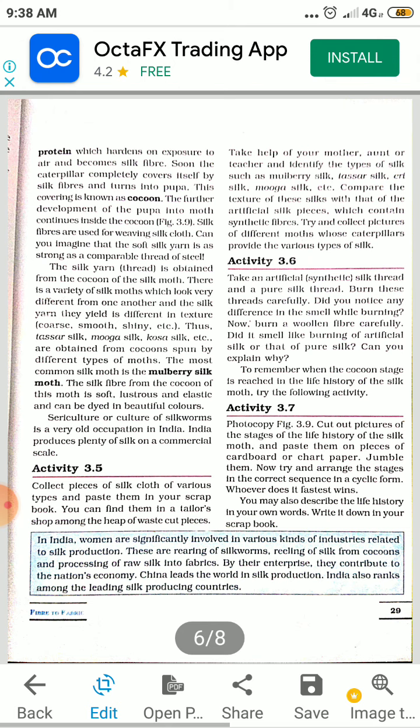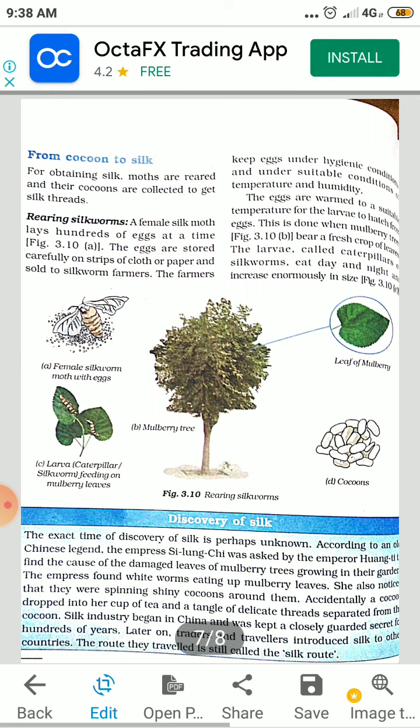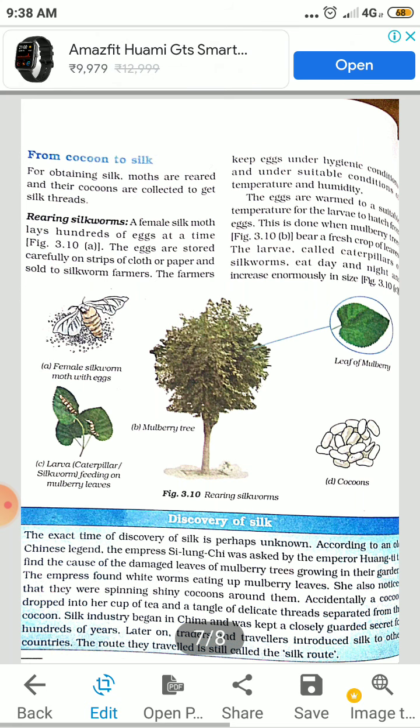Activity, no need of activity. From cocoon to silk. For obtaining silk, moths are reared and cocoons are collected to get the silk thread. Rearing silkworms. A female silk moth lays hundreds of eggs at a time. So the silk moth will give hundreds of eggs.